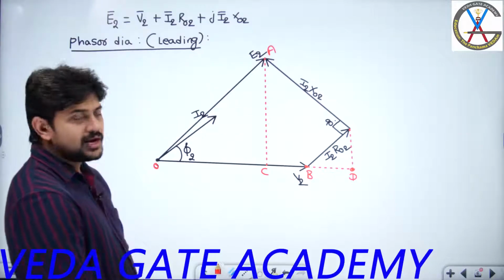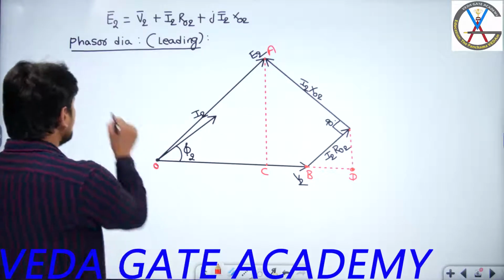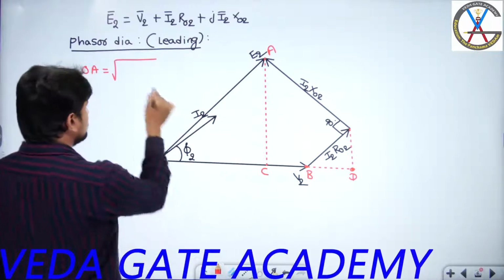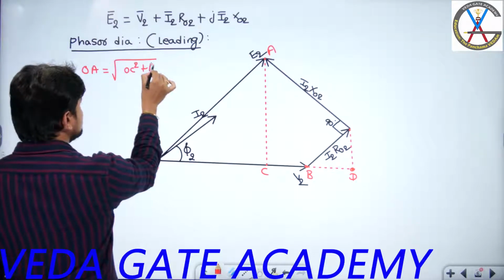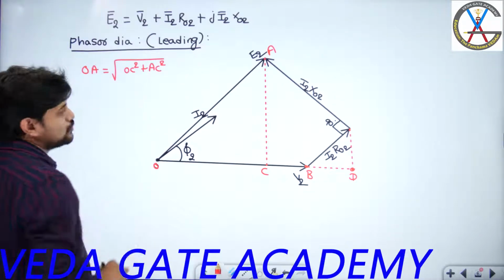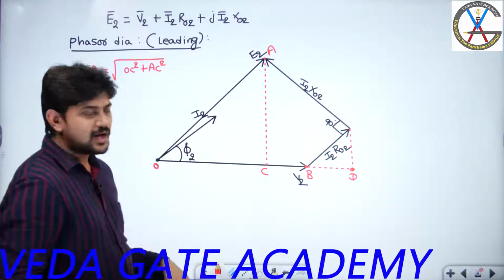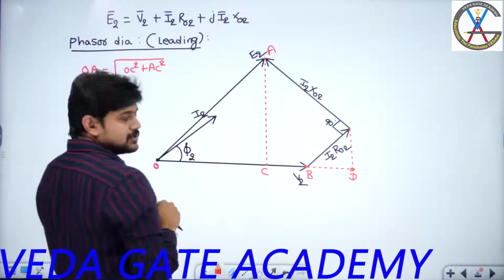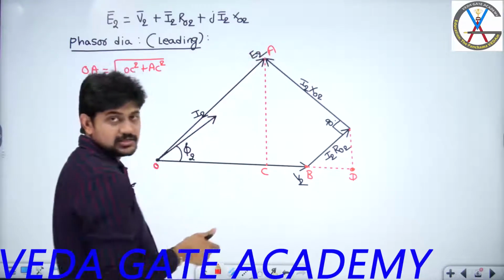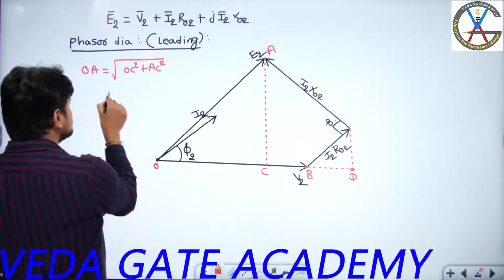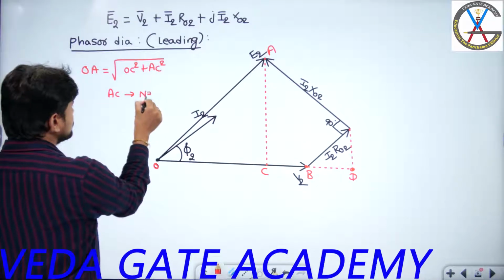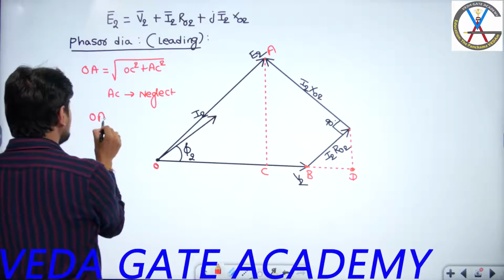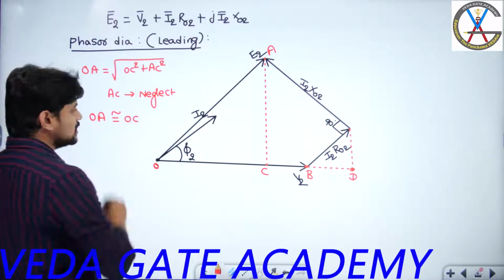Now, while calculating the voltage regulation, can I say OA length is equal to square root of OC length square plus AC length square? Now which one we have to neglect, OC or AC? I have to neglect AC because the horizontal projection of OA is OC, whereas the vertical projection of OA is AC. So we have to neglect vertical projection. We are going to neglect this AC value, which will not much affect the total value of voltage regulation. So from here I can say OA is approximately equal to OC.